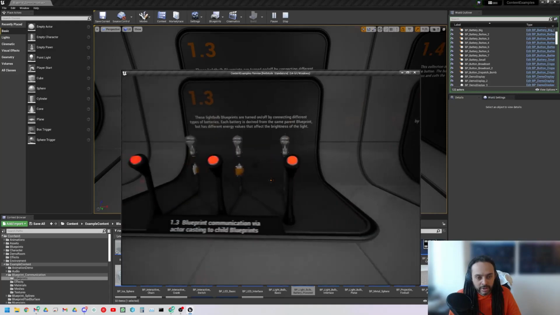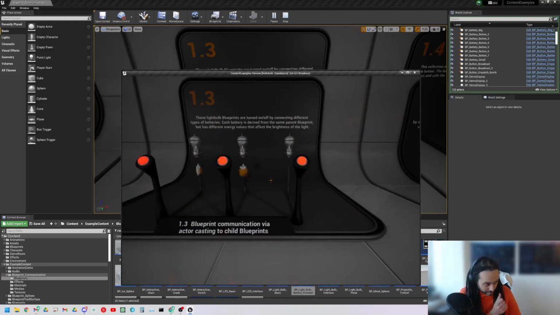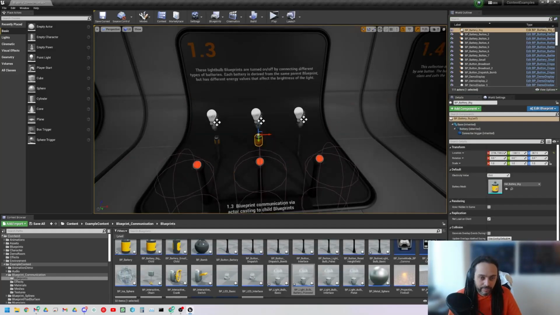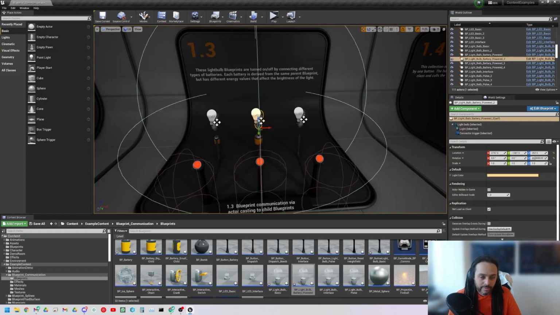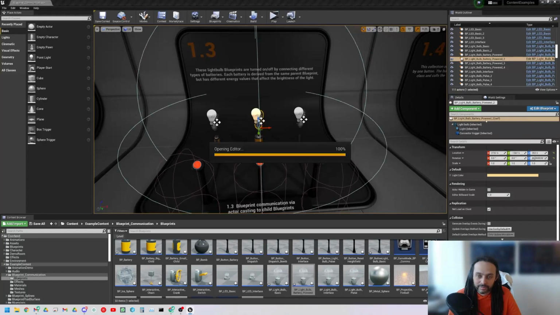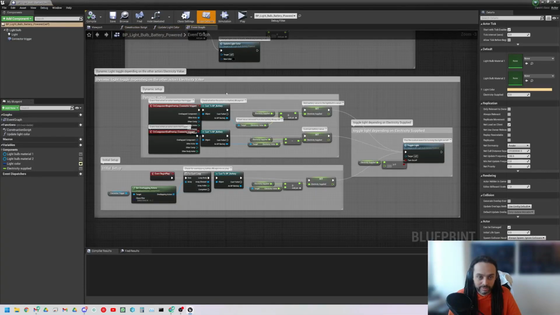Oh, wait a minute, what's happened? The one on the right is cast into the middle battery and move the data in and not the right battery. Oh, it's because the lights all have the same blueprint, and they just pass to the parent blueprint battery. It doesn't pick whether it's a child blueprint.